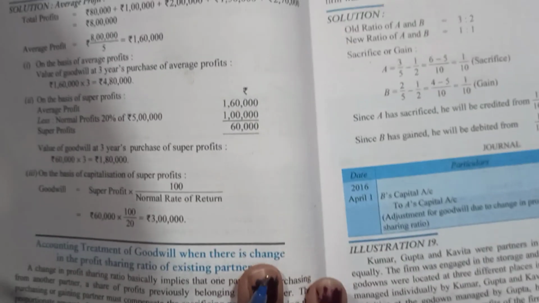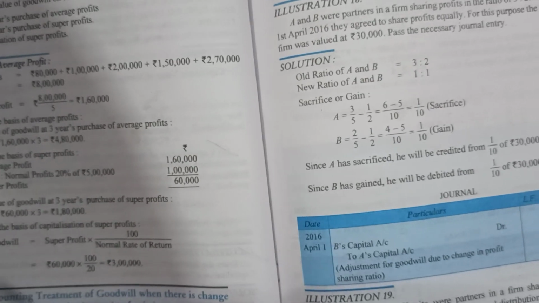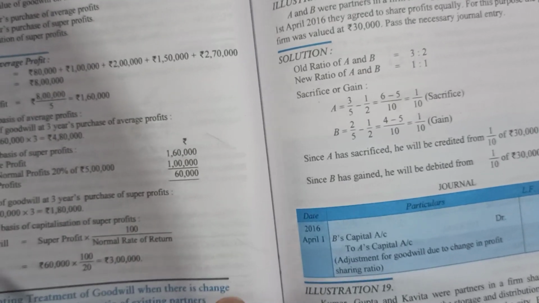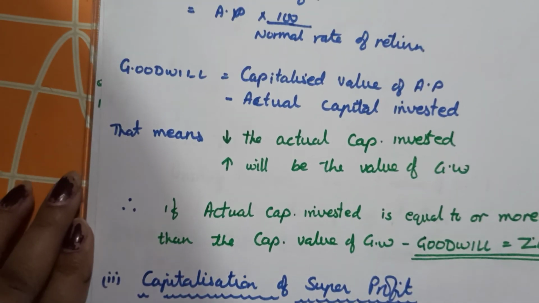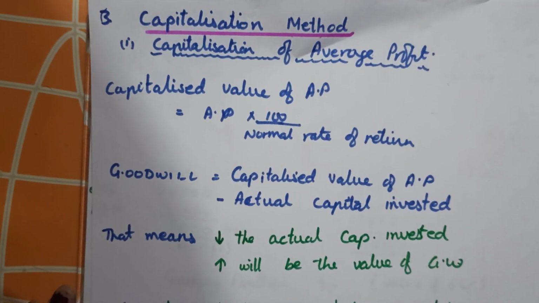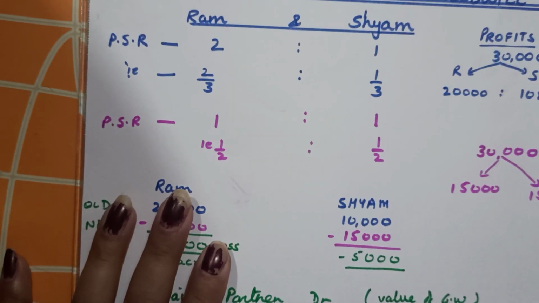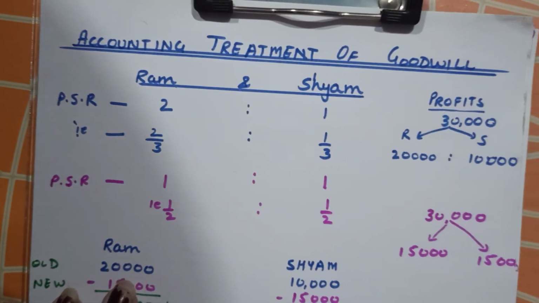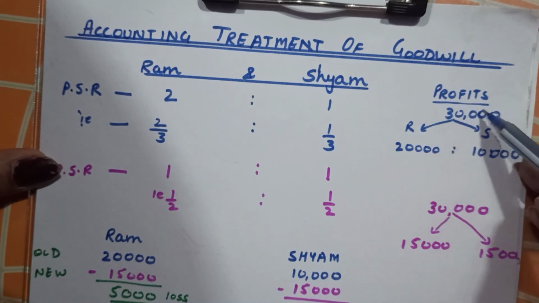Okay, proceeding. Now next, here we come to the accounting treatment. The actual thing. The accounting treatment of goodwill. That is the main thing that we have to learn here, the accounting treatment of goodwill.